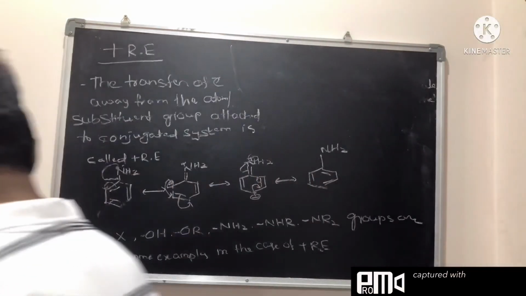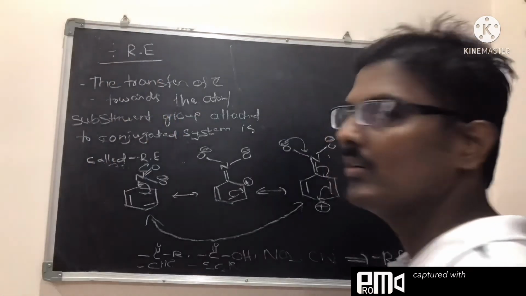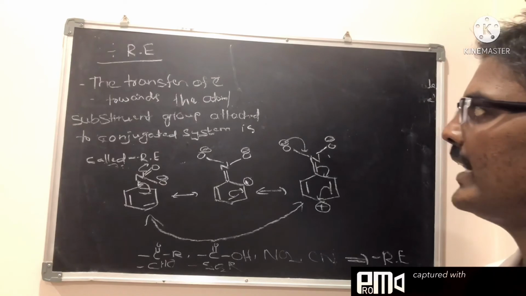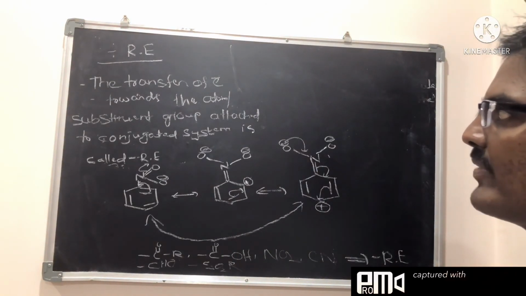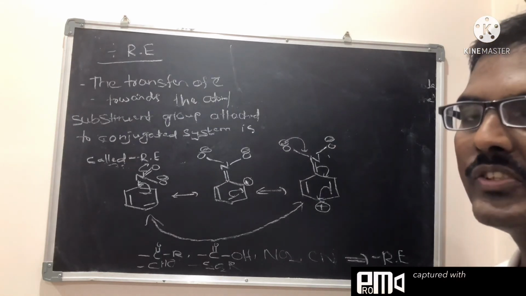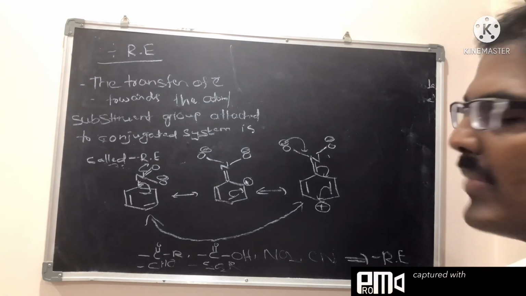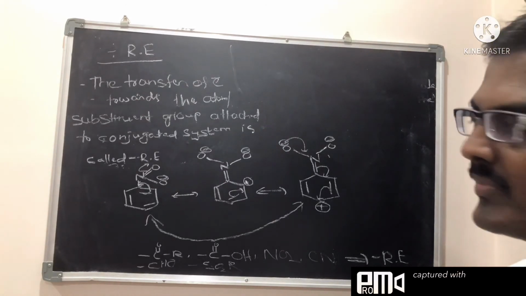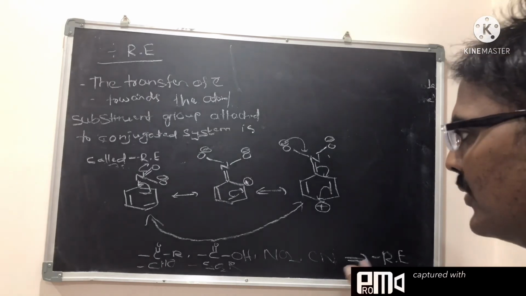Now we can see the minus RE effect. The transfer of electrons towards the atom or group which is attached to the conjugated system is called the minus RE effect. These atoms or groups we take as minus RE groups.